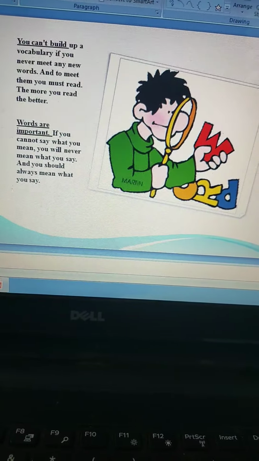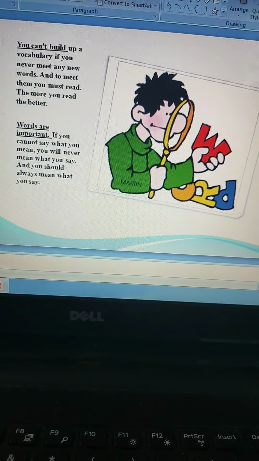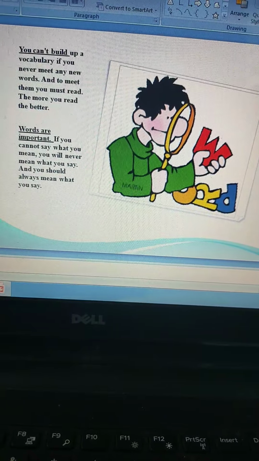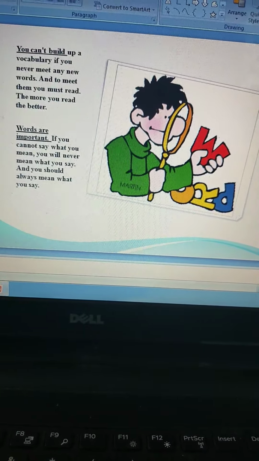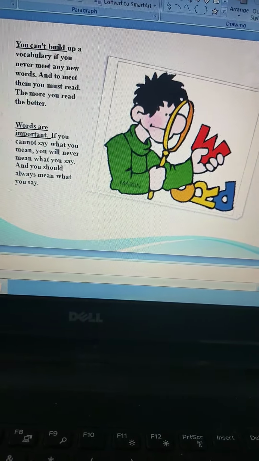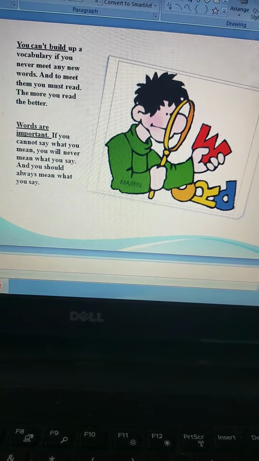So the basic strategy of improving your vocabulary would be to read as much as possible. Read whatever you can lay your hands on. Read so that you can improve your vocabulary.